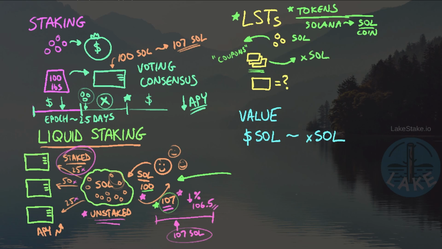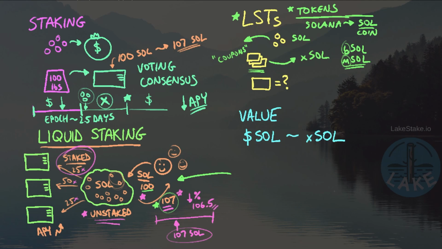So some of the popular ones that are out there, for example, are bSOL and mSOL and JitoSOL. There's quite a few out there that are part of major liquid staking pools. And so this little letter in front of it tells us which pool it belongs to. The little M in mSOL stands for Marinade, for example, and it's a very large operating liquid staking pool that operates on the Solana network.